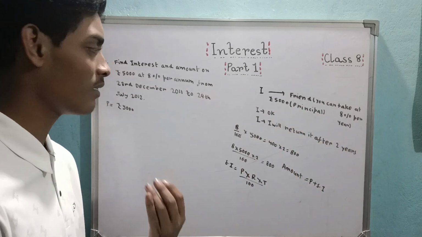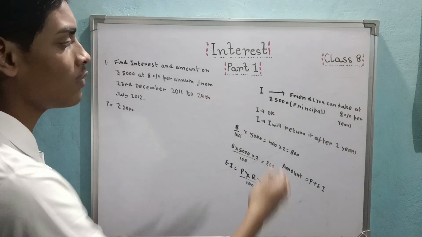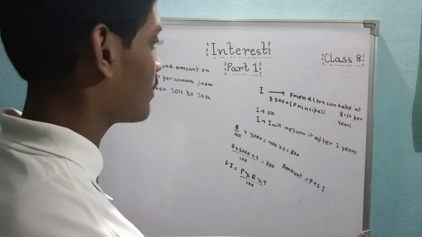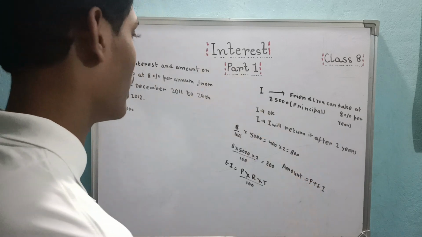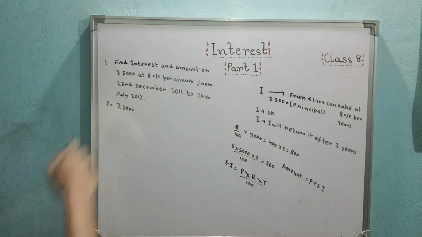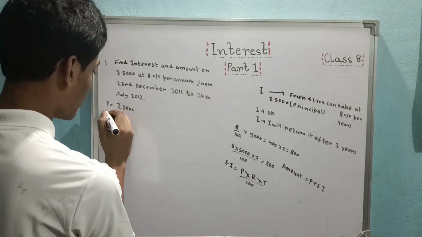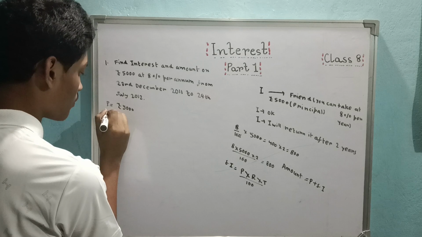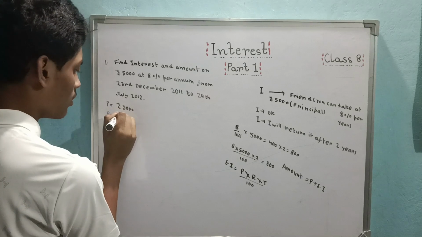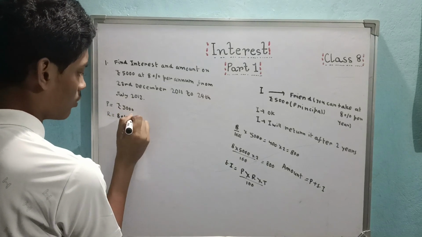No, I just wrote it anyhow; it came from my mind only. I didn't know that these numbers were there in one question. But nonetheless, the question is different. The time is in a range, so no worries. So here our rate is 8% per year. I'm writing year, because the fancy annum is not looking good.